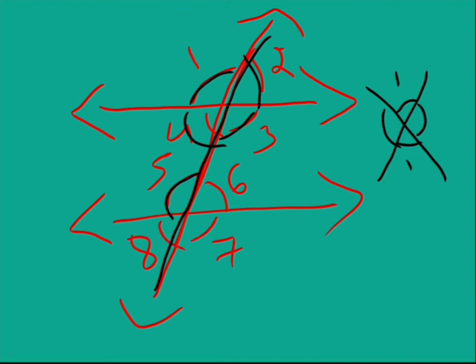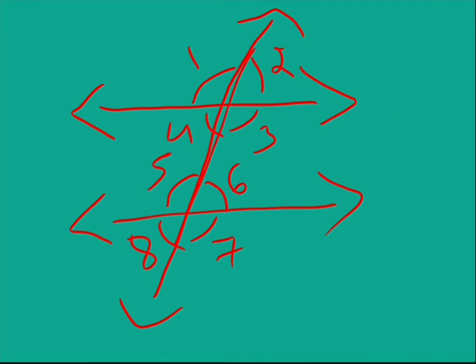After vertically opposite angles, one more type of angle we get: corresponding angles. Corresponding angles means that at both distinct points we get four angles by this transversal, right?